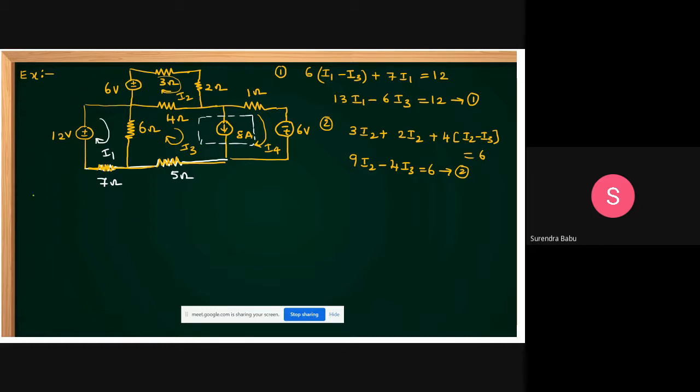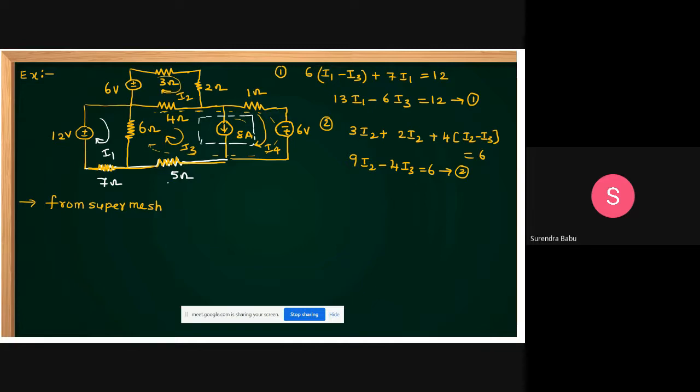Next, now we can analyze from the super mesh. Yes, friends, how to write from the super mesh? Don't apply KVL between these. Once the super mesh is created, you apply KVL around the total loop here, because this is separate. It is a super mesh. That's why don't apply it in this loop. You go for this total loop, because this current source is considered, and we created one super mesh. That's why we apply it for this total loop.